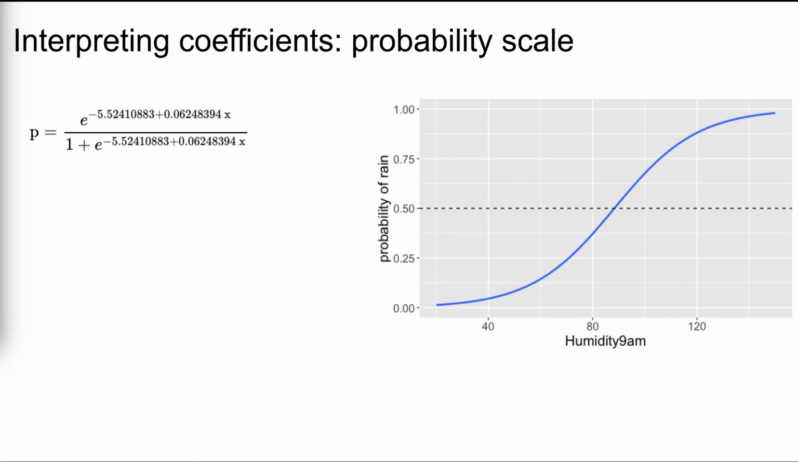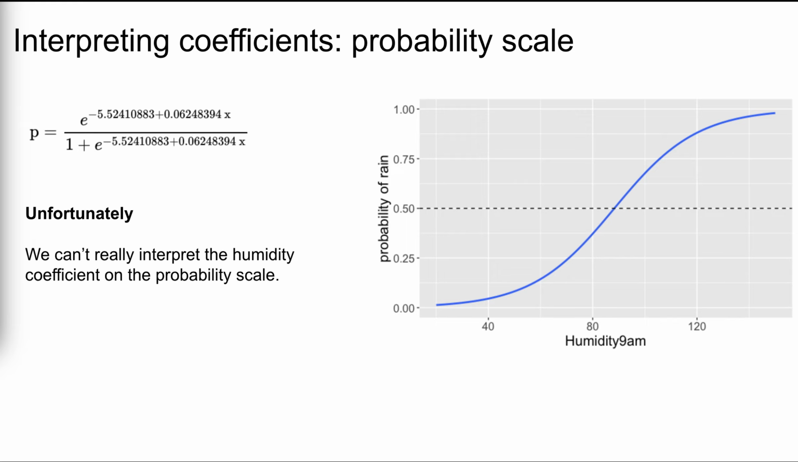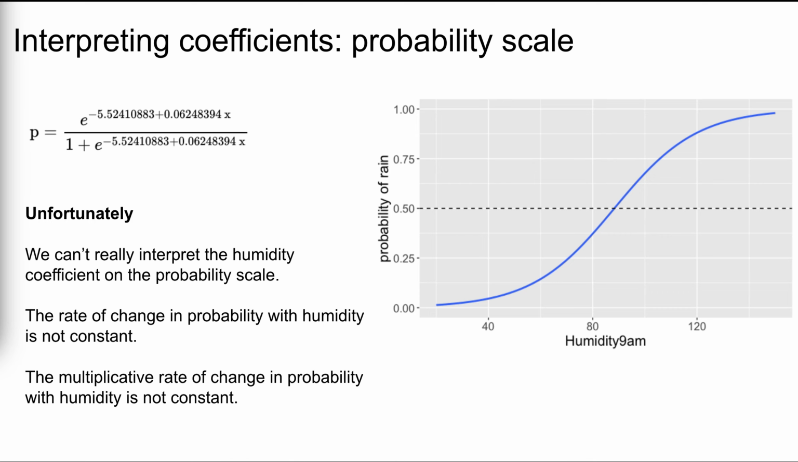Finally, and unfortunately, though it would be nice, we can't really interpret the humidity coefficient on the probability scale. First, since the probability model isn't linear, the rate of change in probability with humidity is not constant. Not only that, notice that the multiplicative rate of change in probability with humidity isn't even constant. For example, the rate of increase in probability is slow when humidity is low, then higher when humidity is between, say, 60 and 90, but then it's slow again.